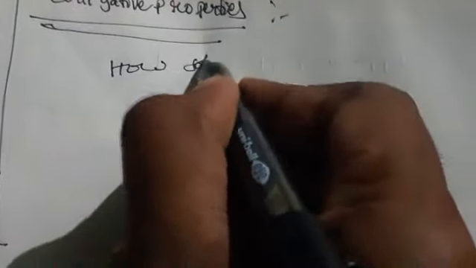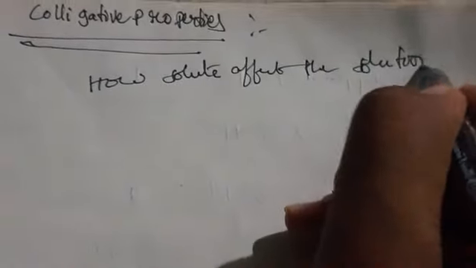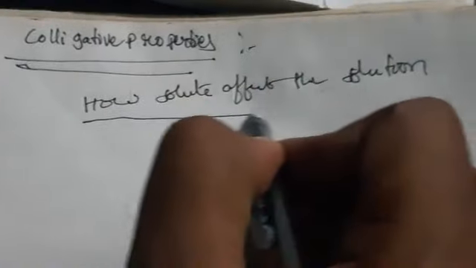Okay. So, colligative properties. Before going to this, we should know about the solute, how the solute molecules are going to affect the solution.